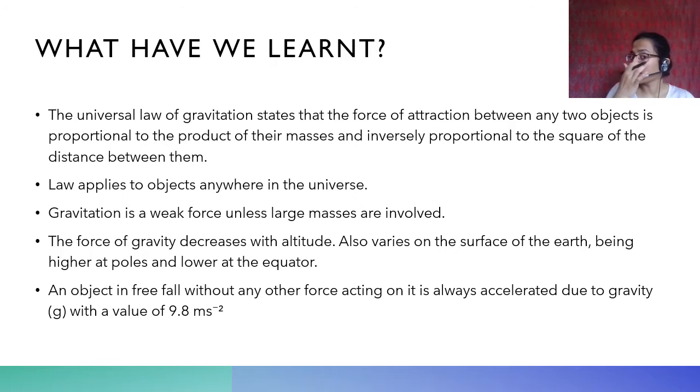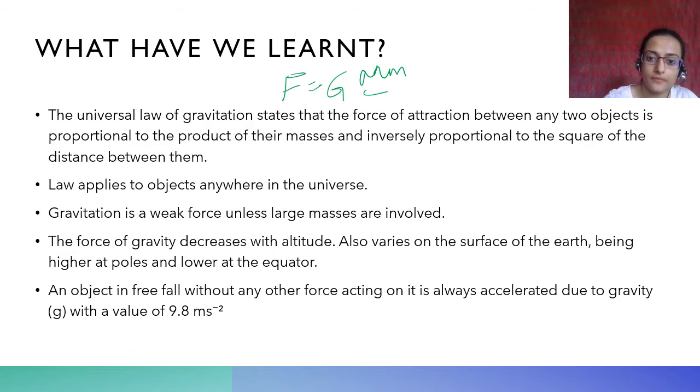So this is what we learned in the first part. The universal law of gravitation states that the force of attraction between any two objects is proportional to the product of their masses, and inversely proportional to the square of the distance between them. So F is equal to GMm upon d square. This law applies to objects anywhere in the universe. Gravitation is a weak force unless large masses are involved.